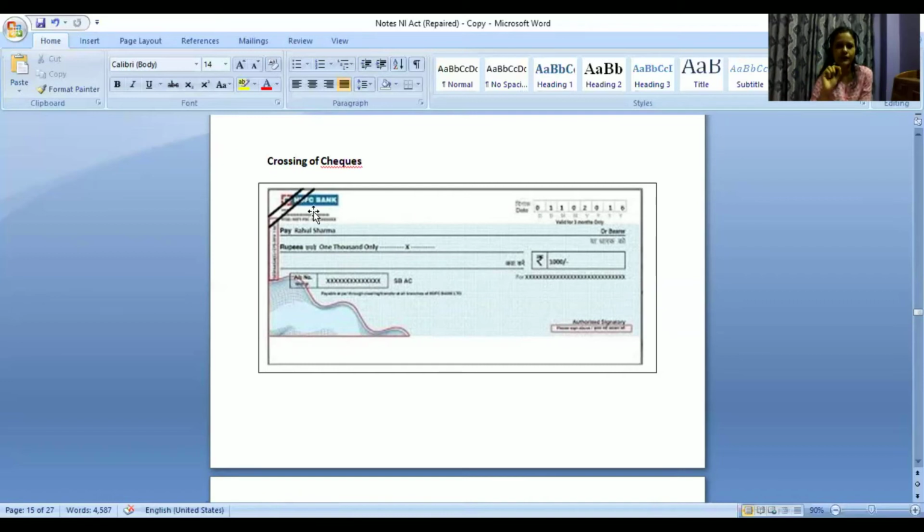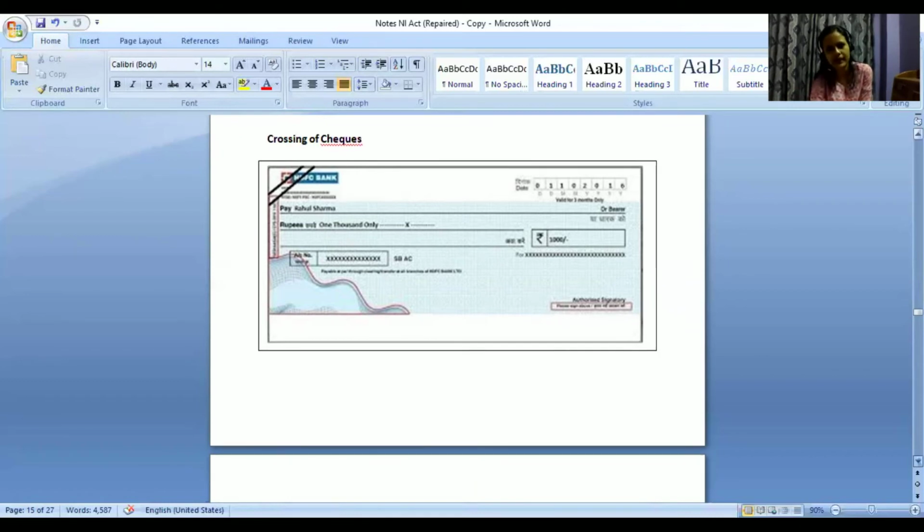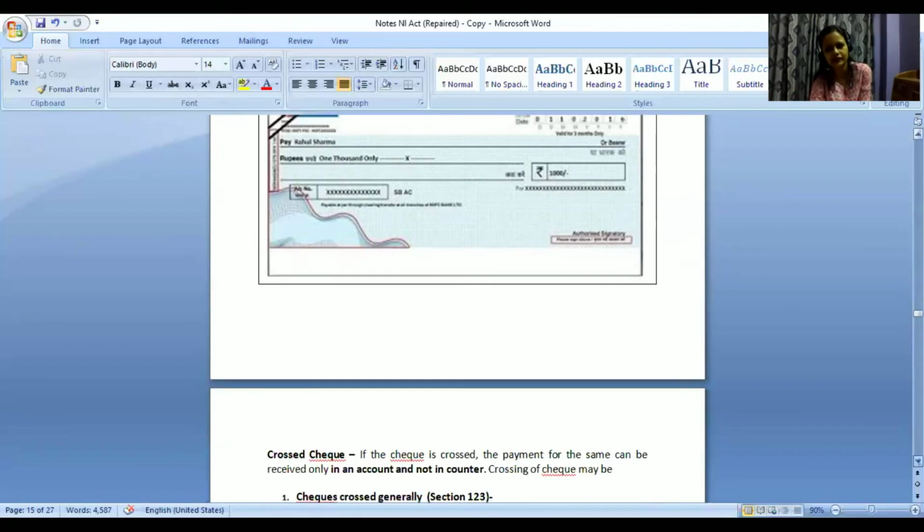So Rahul Sharma has to have a bank account. It does not matter in which bank. If my account is in HDFC Bank and Rahul Sharma has an account in SBI Bank, that is also fine, right? It has to be some bank account. It does not matter which bank. Banks will accordingly coordinate and get it transferred.